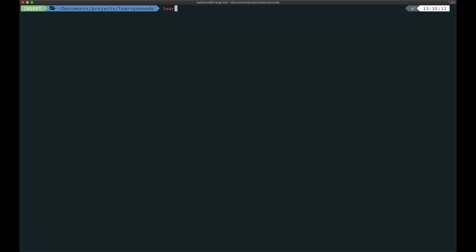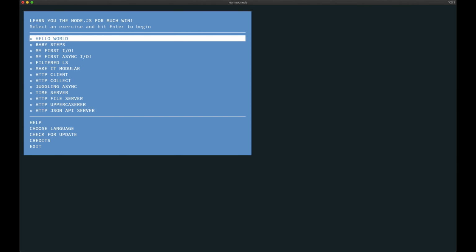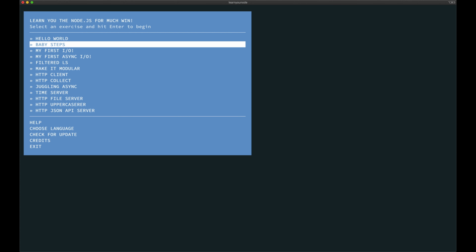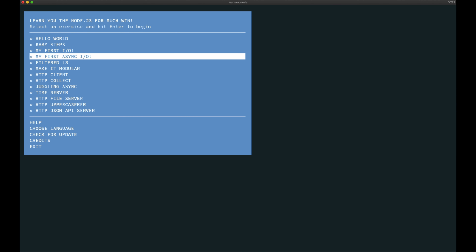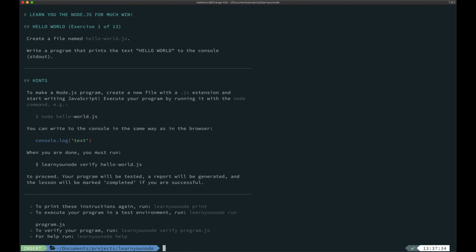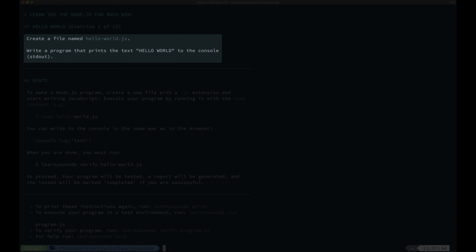Now I'm going to start Learn You Node, and you start it just by typing learnyounode. If we hadn't installed it globally with that -g option, we would not be able to run it like this. It gives us a nice little menu, and these are all the different exercises it includes. We'll just start at the first one, Hello World. Okay, our exercise: create a file named hello-world.js.